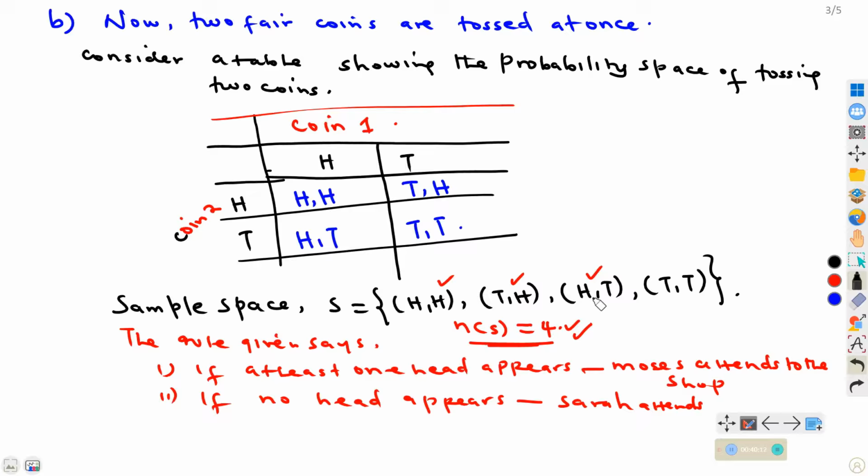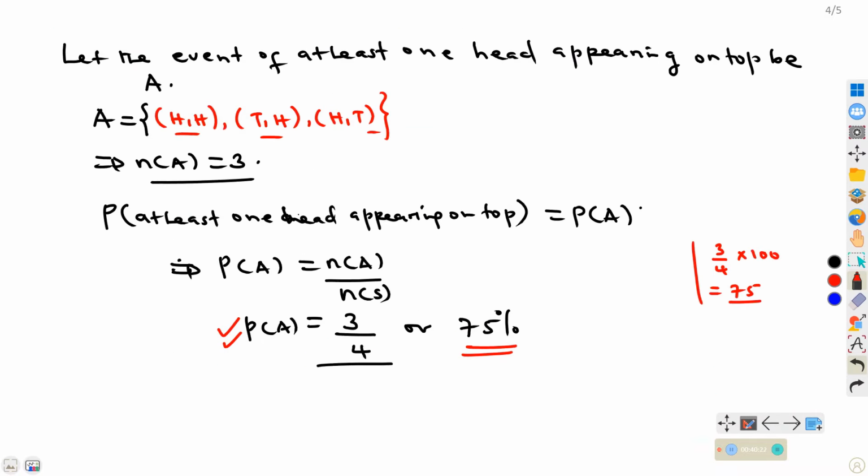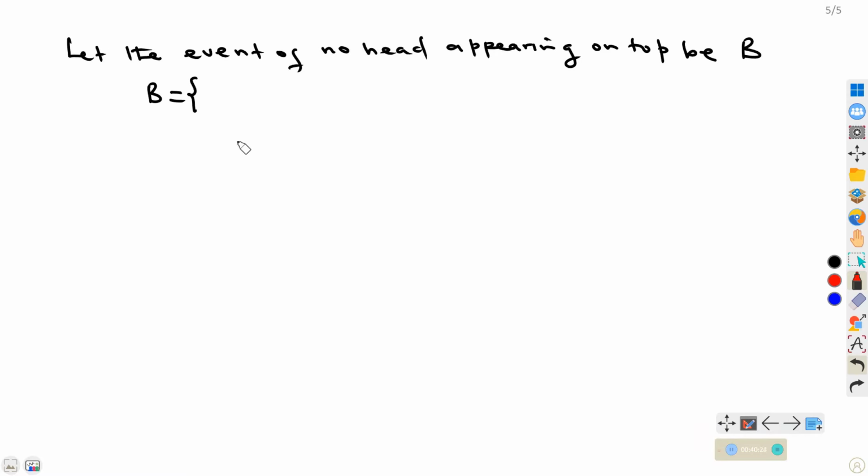In this sample space, we have no head at this given point, where we have only tails. That is where we have no head, completely no head. So the element that will be in this will only be T and T. So let us look at the number. What is the number in B? The number in B will only be 1.